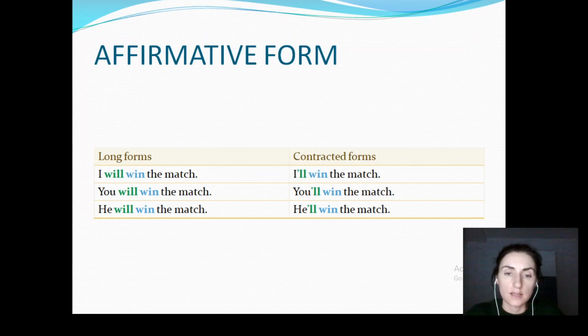First, let's take a look at the long forms. I will win the match. You will win the match. He will win the match. Now, let's take a look at the contracted forms and how they are different from the long forms. I'll win the match. You'll win the match. He'll win the match. Just stop the video here and take a look at the forms. The long forms, the contracted forms, see what's the difference between them and how they are used.